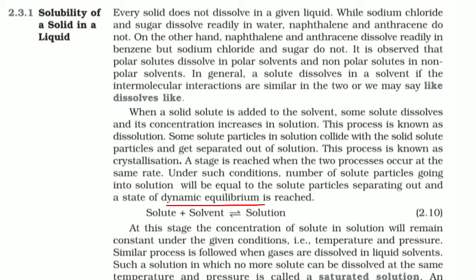Solute plus solvent. When we add some solute in solvent, it becomes solution. Again from that solution, some solute can come back to the solute form, and if solute separates out from the solution, then again solvent and solute are obtained. This is the reversible sign. This arrow is the forward arrow, this is the backward arrow, so this represents reversible. That means the forward rate is equal to the backward rate.